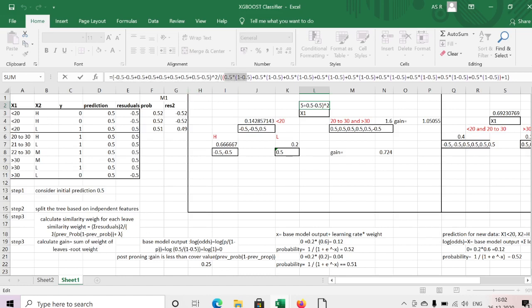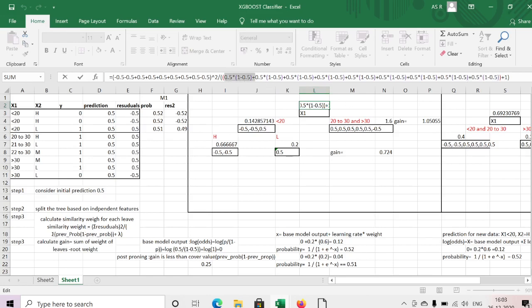This is the first residual, plus the second residual, third, fourth, fifth, sixth, seventh, eighth, ninth. For every residual, we need to add previous probability multiplied by 1 minus previous probability.